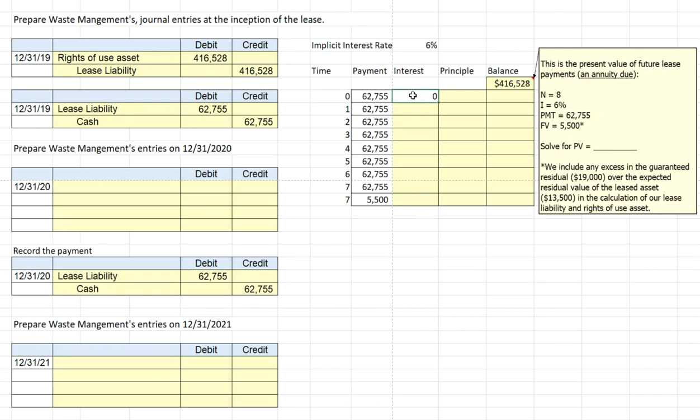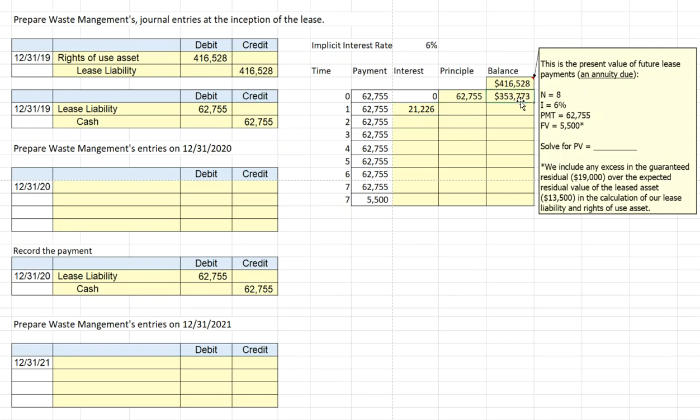Of course, when we're making that initial payment at time 0, we've incurred no interest cost. So the entire $62,755 will go towards reducing the lease liability, which will then be $355,773. At the end of the year, then, the interest on our lease liability will be $21,226.